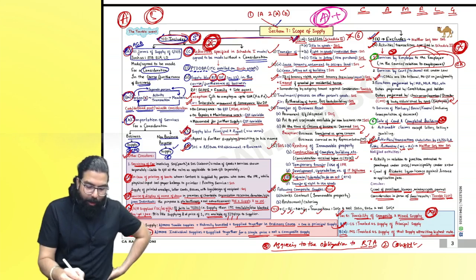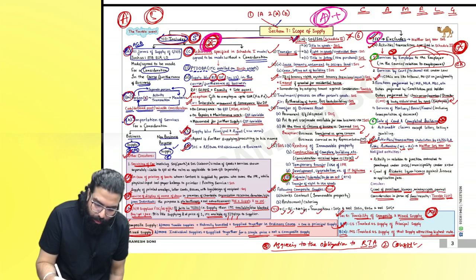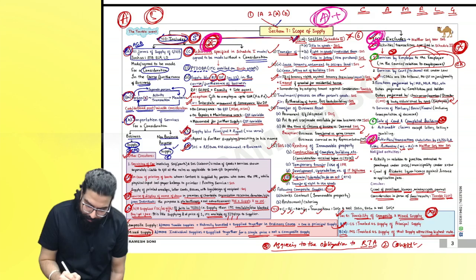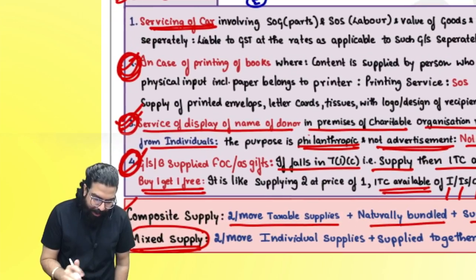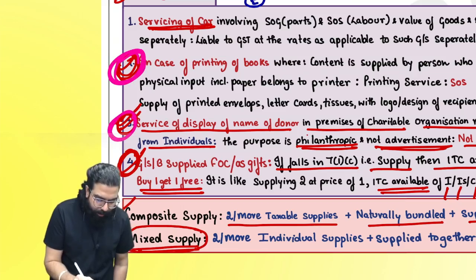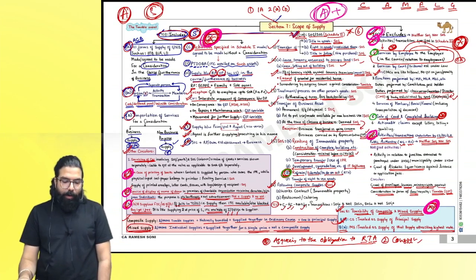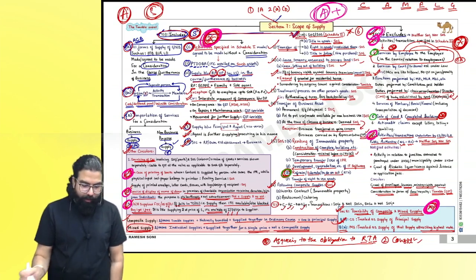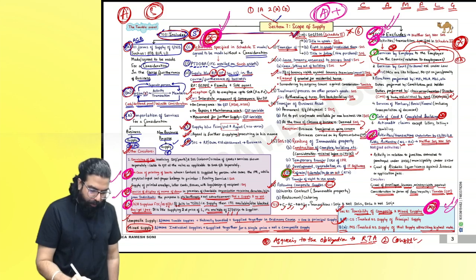In this A graded chart, in my opinion, 7.1C is very, very important. Section number 7.2, A and B is very, very important. Other than that, taxability of composite supply and mixed supply is very important. And this circular, I've marked 3 circulars. Can you see over here? 1, 2, 3 circulars. Very, very important, everyone. Whatever I've marked pink, please be careful. 1, 2, 3, 4, 5, 6.